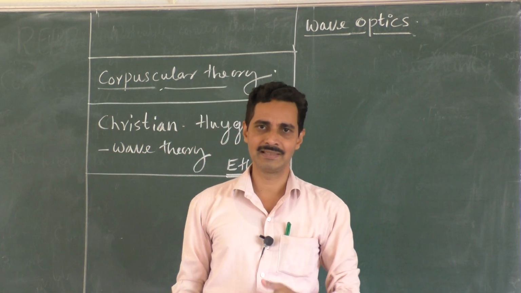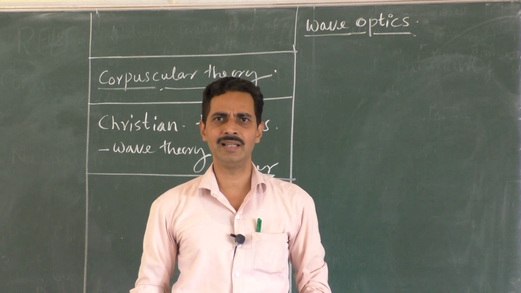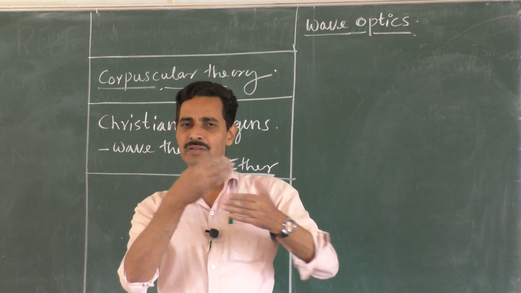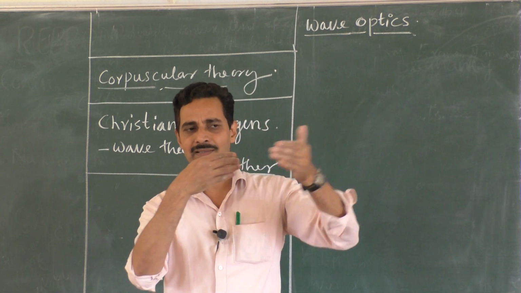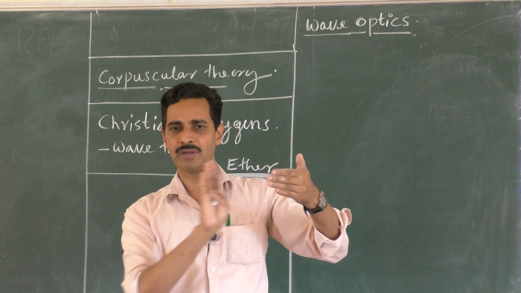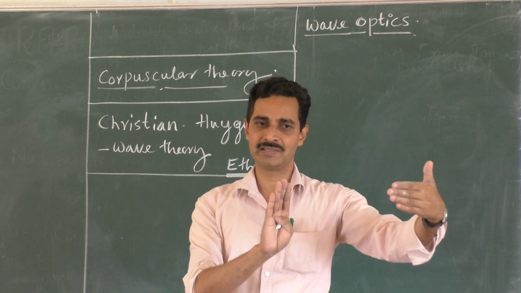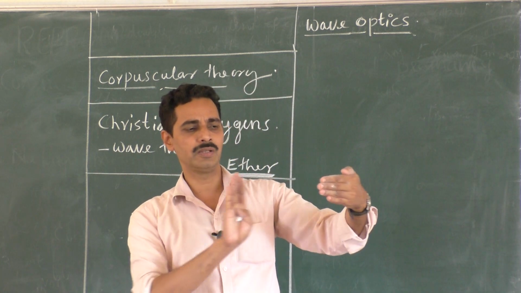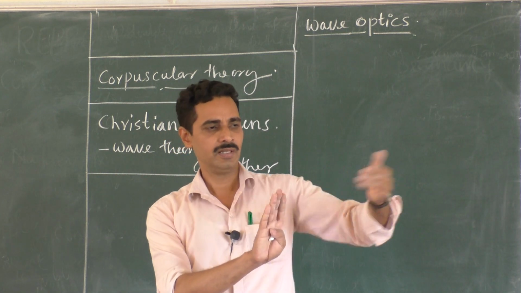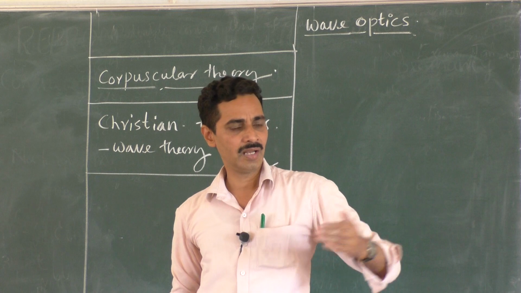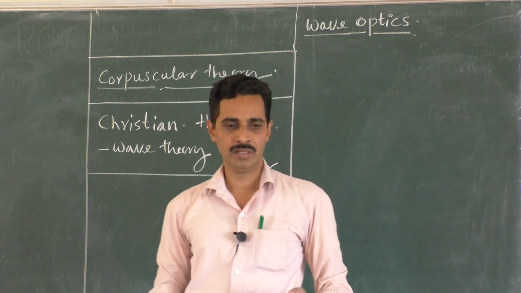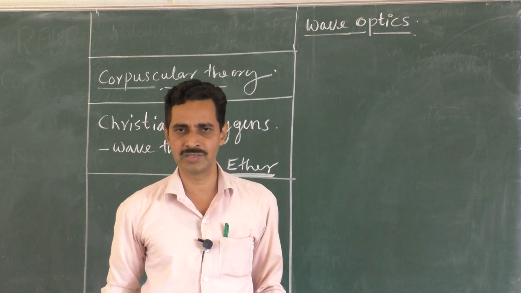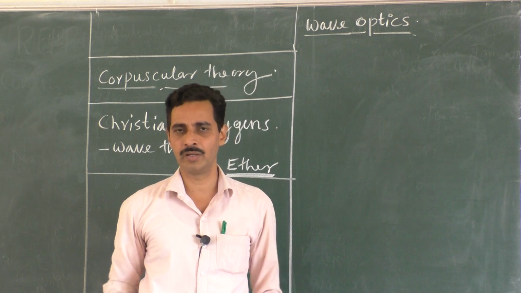So Huygens said that light is a wave. And initially he said that it is a longitudinal wave. You know what is a longitudinal wave? Sound is a longitudinal wave. As I talk, the air molecules are disturbed and start vibrating like this. And as the air molecules in this region start vibrating, the molecules on the other side are disturbed. As if you are standing in a queue, if one person falls, then all are disturbed. So one molecule is disturbed, the other molecule is also disturbed. So the disturbance moves, and the particles vibrate in the same direction. The vibration direction and the propagation of the wave are parallel to each other. Then such a wave is called a longitudinal wave.